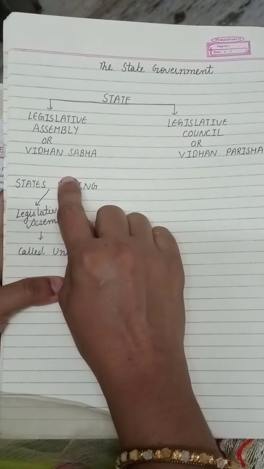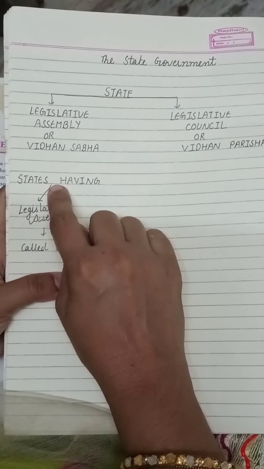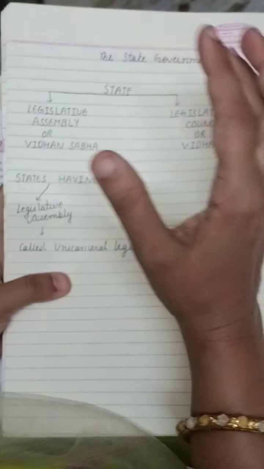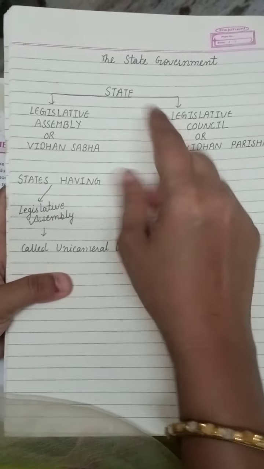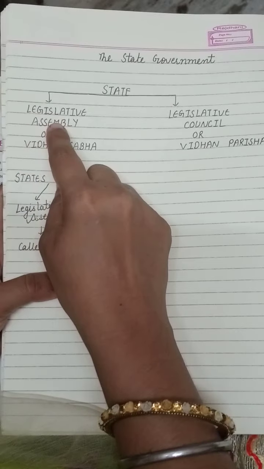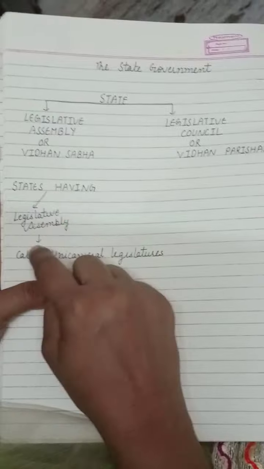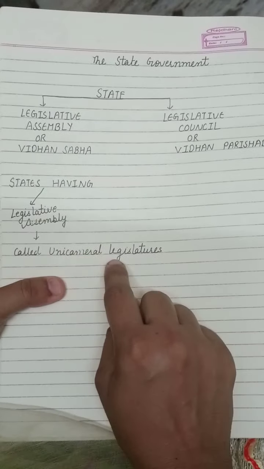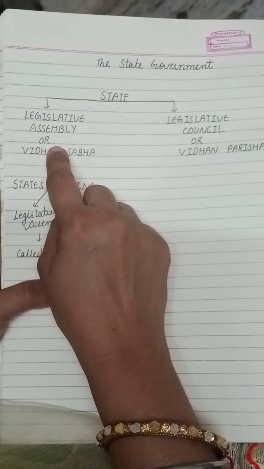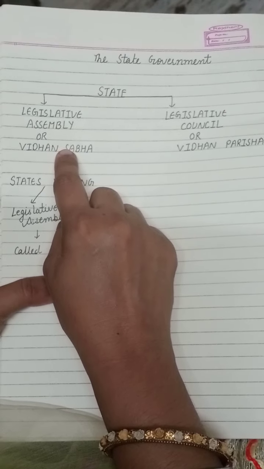Now, there are some states which are having both, that is called bicameral legislature, but there are some states which are having only Legislative Assembly, means Vidhan Sabha. They are called unicameral legislatures, and the members of Legislative Assembly are called MLAs, Members of Legislative Assemblies.